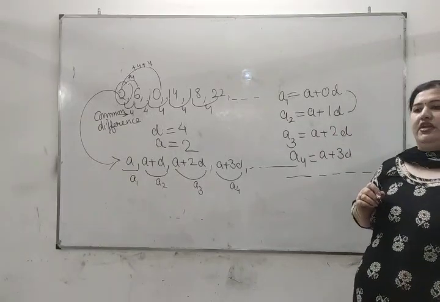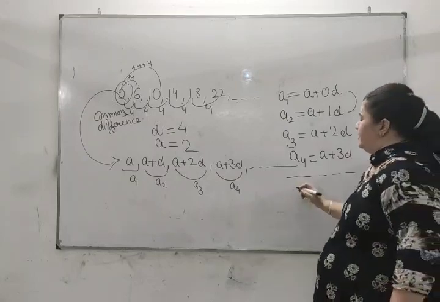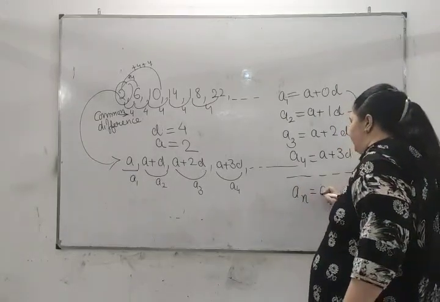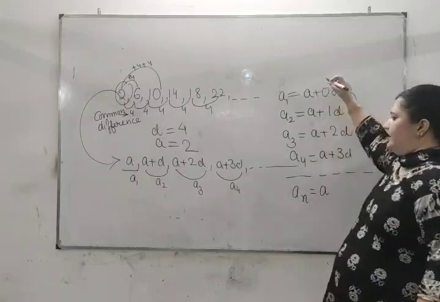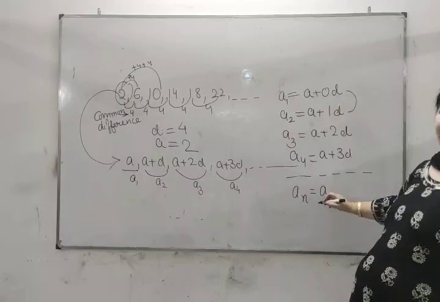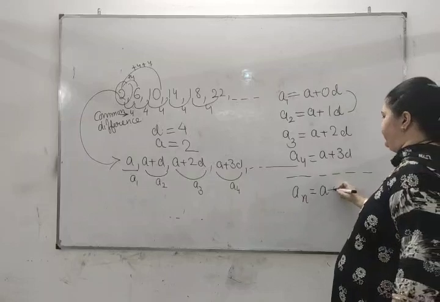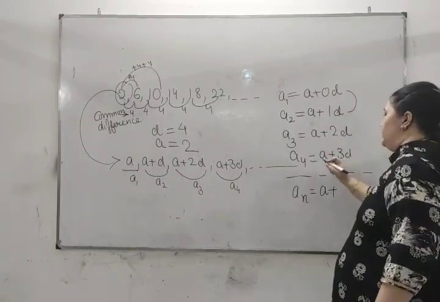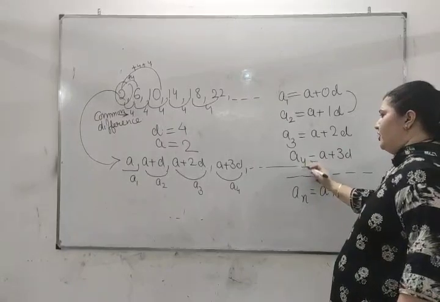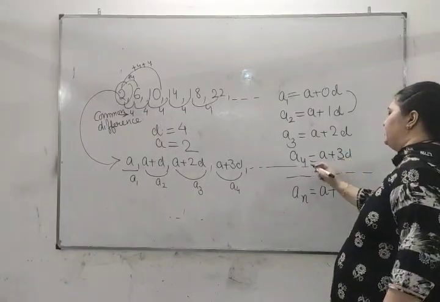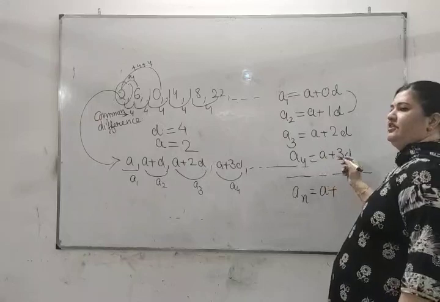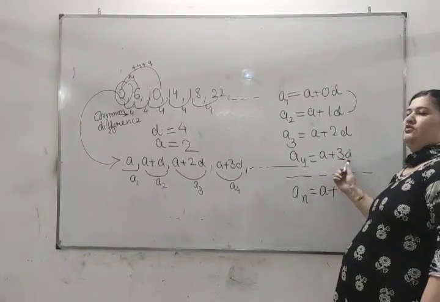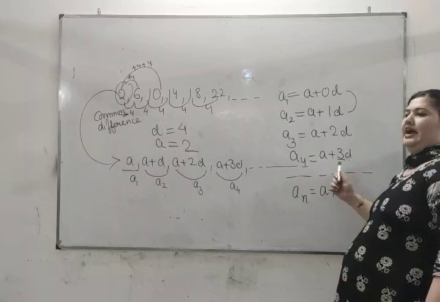So if we want to generalize the term, then the general term for this progression will be given as, we can generalize. In each term we are having a plus 0, 1, 2, 3, so on. The difference between the number of the term and the number here is 1. जो टर्म है उससे एक कम d ऐड होता है.